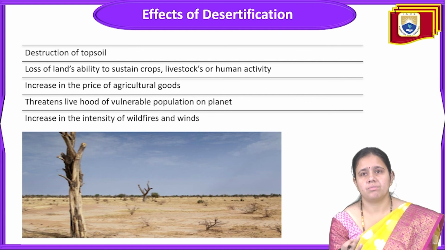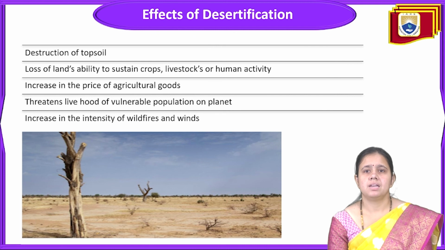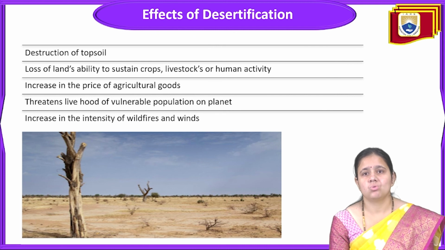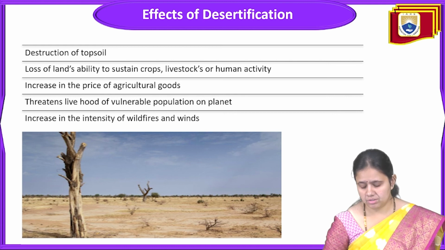There is an increase in the price of agricultural goods. Obviously, the land is not very fertile, so the price of agricultural goods will increase, and that will threaten the livelihood of vulnerable populations on the planet. There is also an increase in the intensity of wildfires and winds. So these are the effects of desertification.